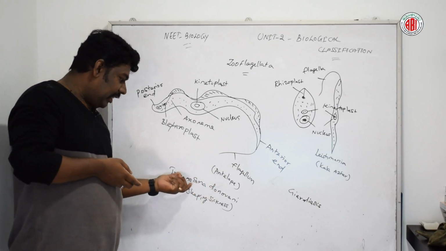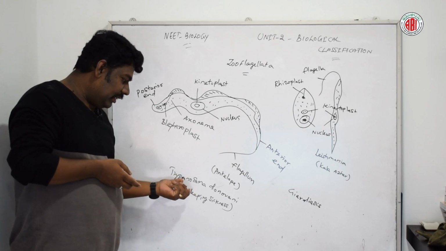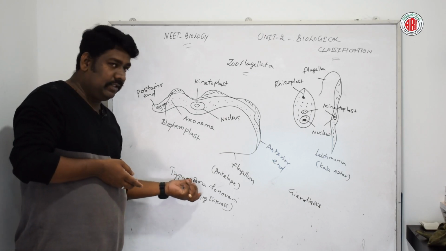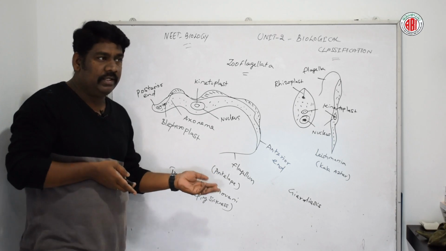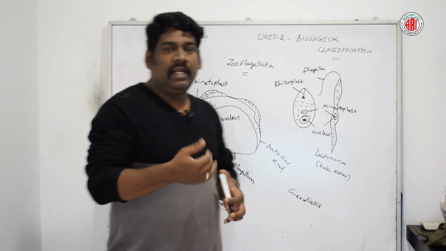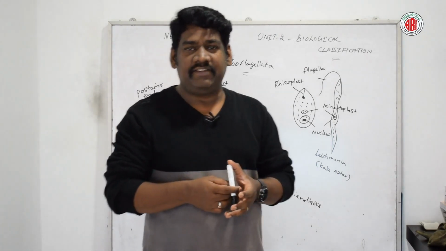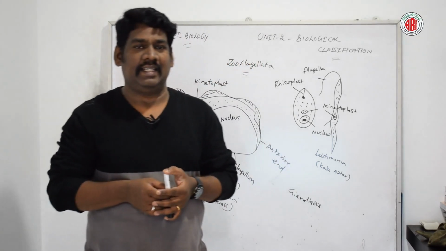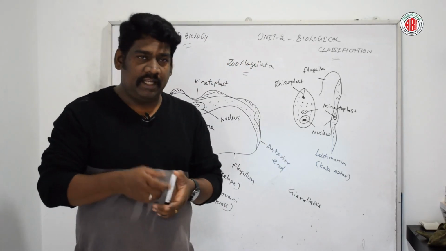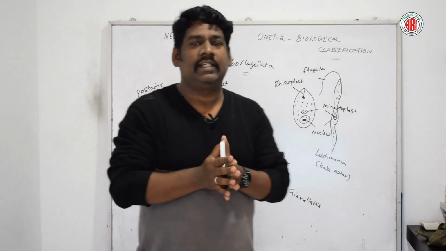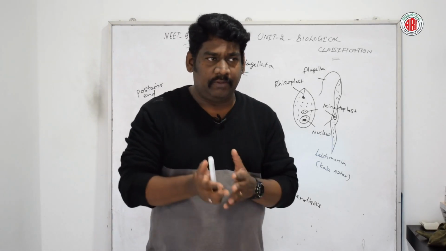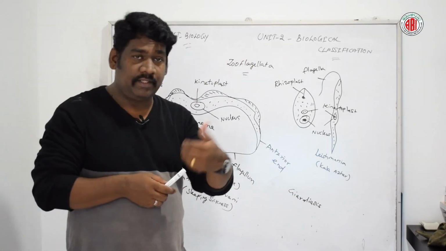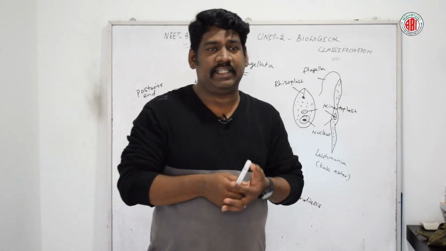Similarly, for Trypanosoma, the earlier one we discussed could survive in the antelope, and these organisms could survive in the reservoir host of dogs and cats. These organisms also cause diseases in these carnivores like dogs and cats.